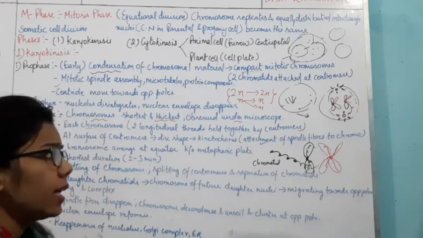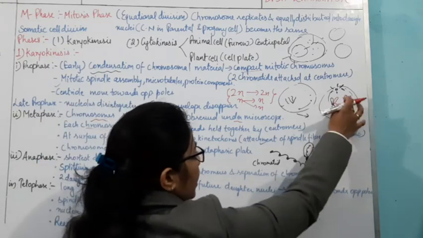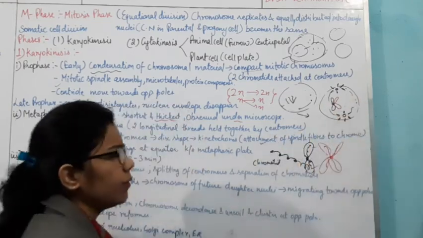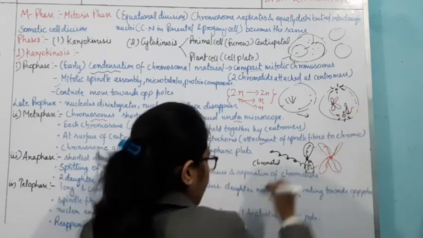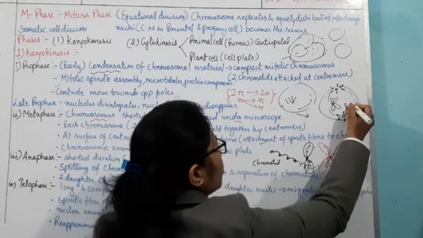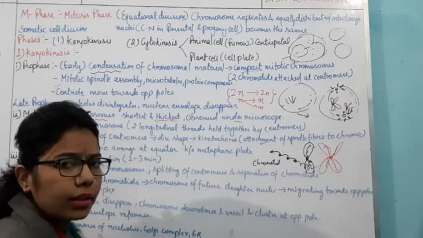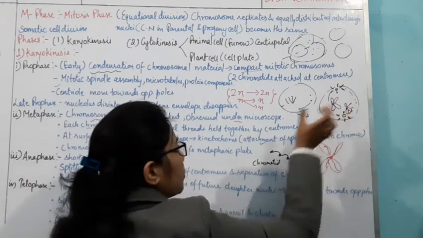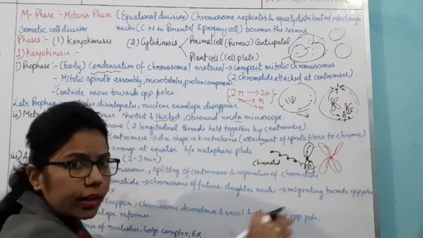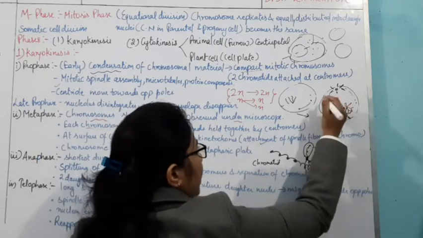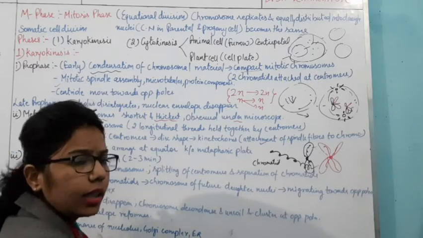Okay, now as we are moving towards the metaphase, what will happen? Here I have drawn these in a very fine way, but you cannot see them like this. These can be present here also. Okay, but as we move towards the metaphase, what is the role of metaphase? It will form the metaphasic plate. So whatever chromosomes are present here, they will move towards what? They will move towards the equator. What is the equatorial plate? This center part. So all the chromosomes will tend to lie at the center of the cell.